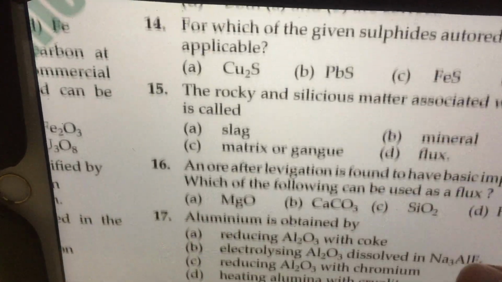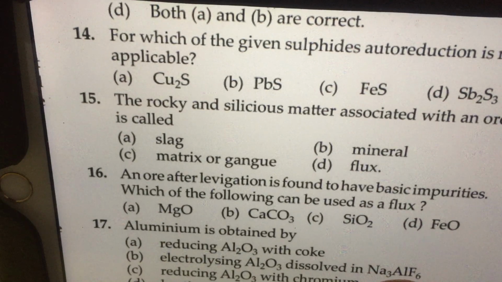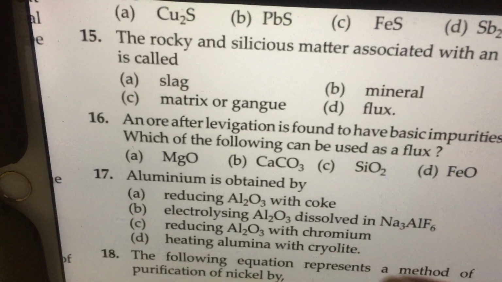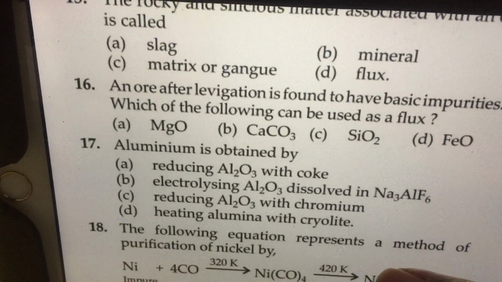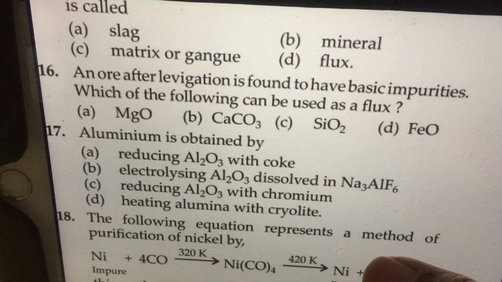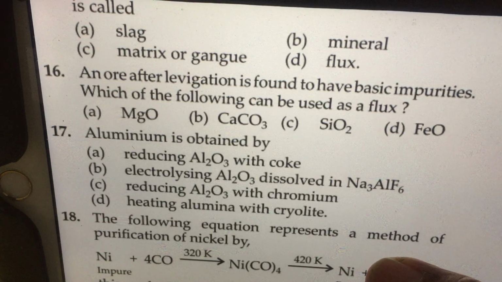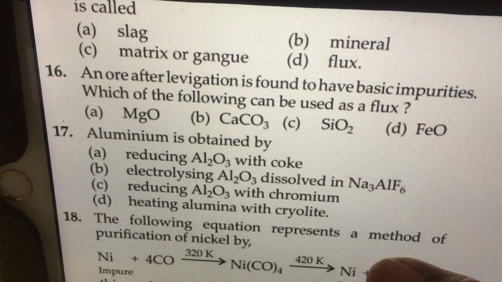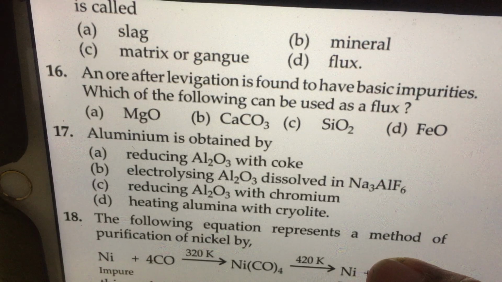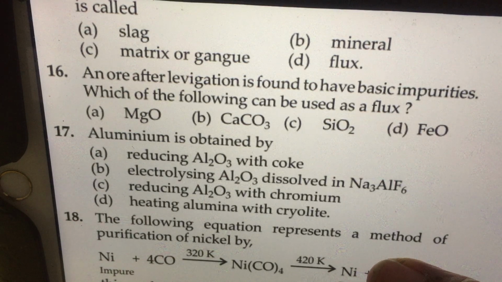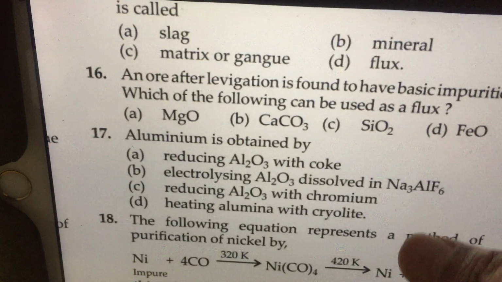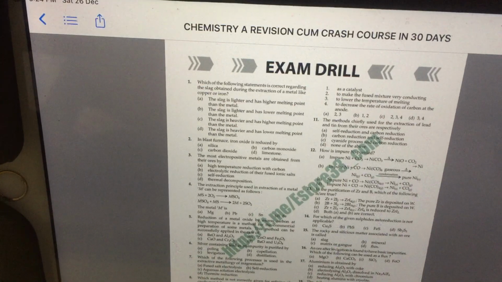The rocky and siliceous matter associated with an ore is called gangue or matrix. An ore after levitation is found to have basic impurities. Which of the following can be used as a flux? If the gangue is basic, the flux must be acidic. So the answer to 16 must be C, because silicon dioxide is acidic in nature. Next question.